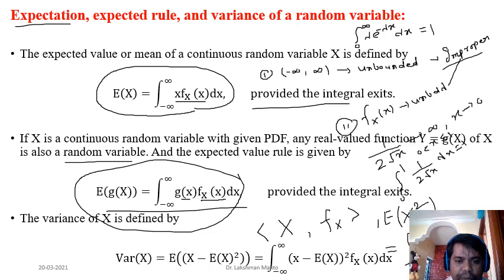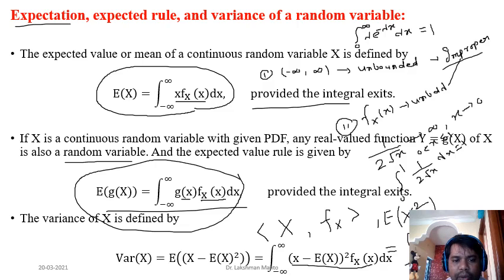What is the variance? It is the expectation of the square of X minus the expectation of X. In integral form, you integrate from minus infinity to infinity the integrand (x minus E(X)) whole square. It happens to be a function of a random variable. In the similar fashion, you can say Y equal to the square of X minus E(X). That's why it comes through the expected value rule.